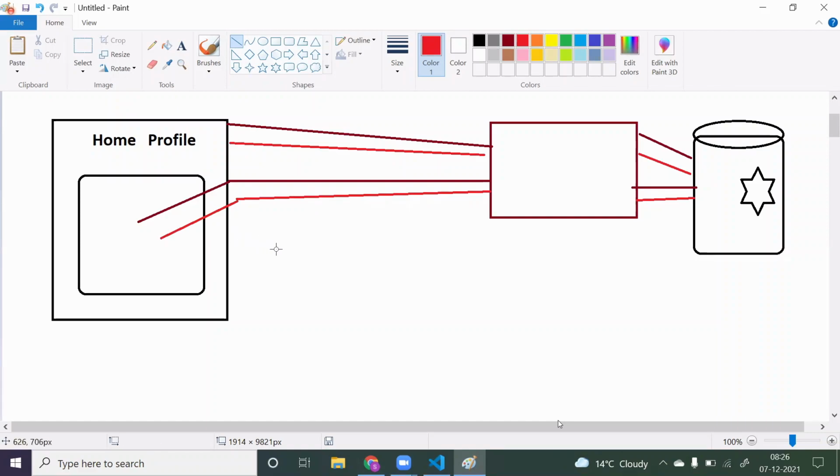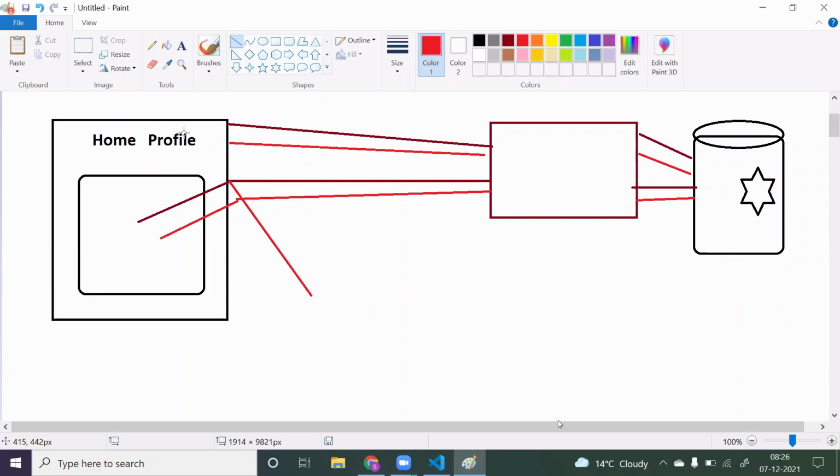Now, if you see, you have the same data present in the same collection. Unnecessarily, you are sending multiple requests. So instead of that, what you can do is, the first time you send the request and you get the data, try to store that same data somewhere in your client.